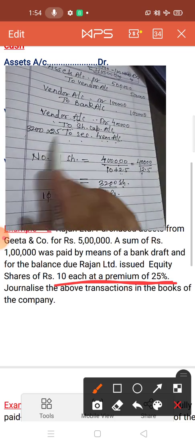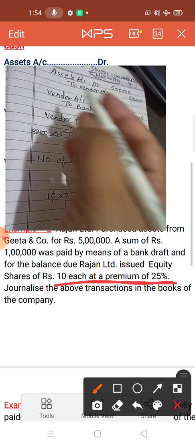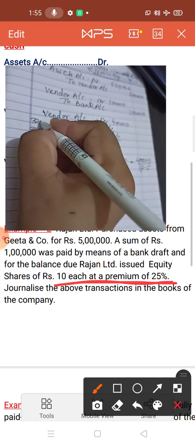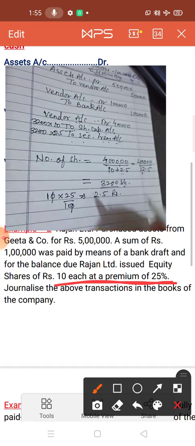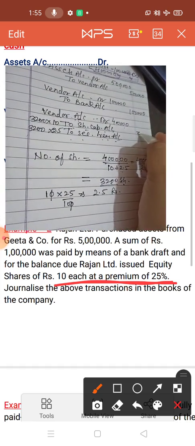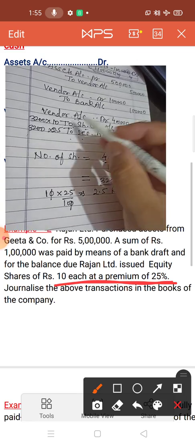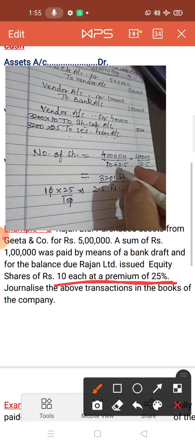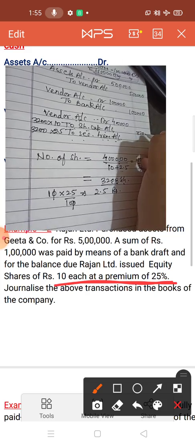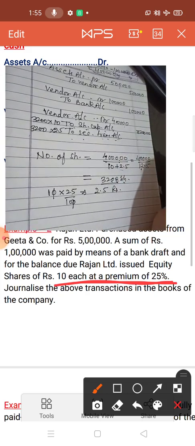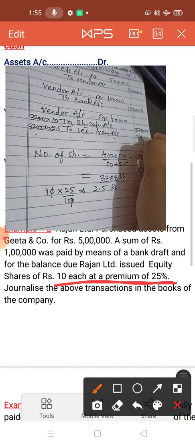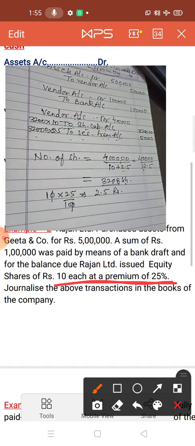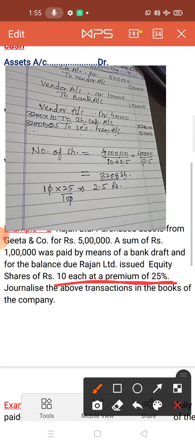Now you can multiply and write down the amount. Similarly, 3200 into share capital, 1 share of 10 rupees. So here you have to write down the multiplication in this way. It is 3,20,000 for share capital. Now multiply with the 2.5, it is 80,000. So in this way we can fill the amount.